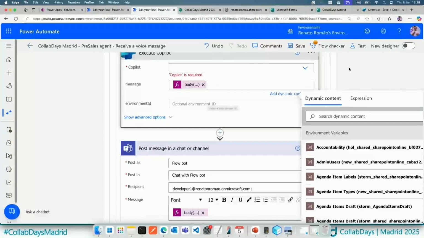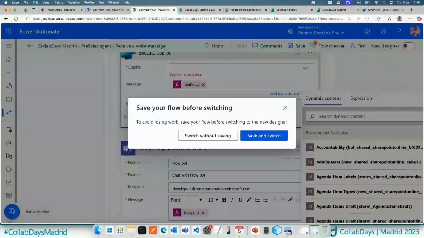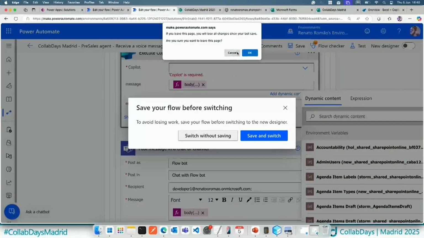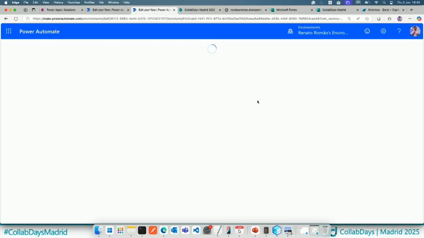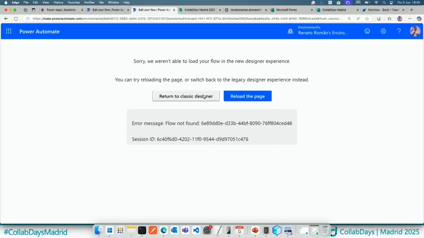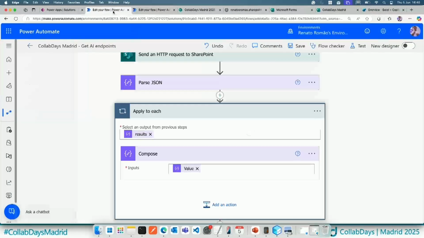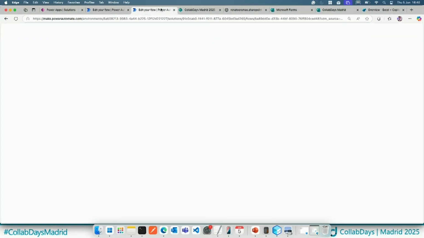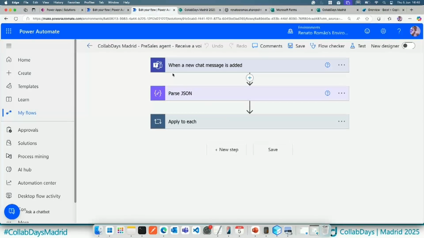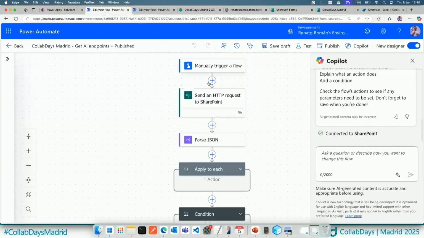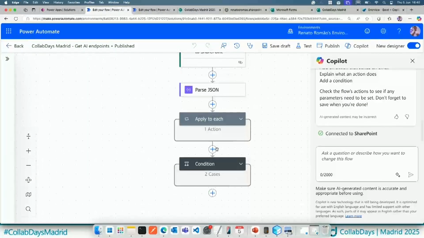Another option that you have, so let me try to switch to the new version. So it's better. I don't know if it will work. No, it's not working. Let me open the new workflow here. It's not working because I was using some actions to force it by using the classic. But basically, I'm not using the same workflow, just to demonstrate it to you.